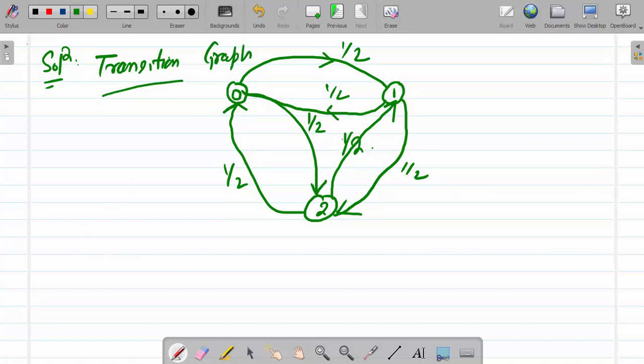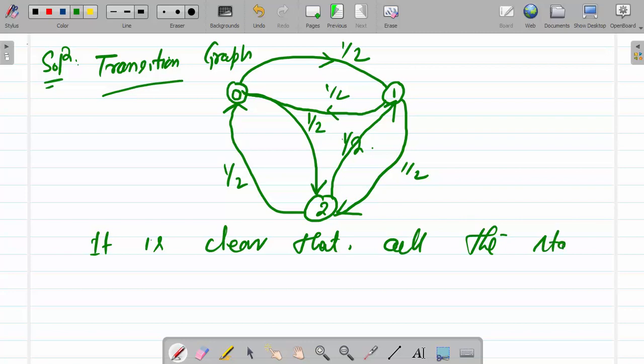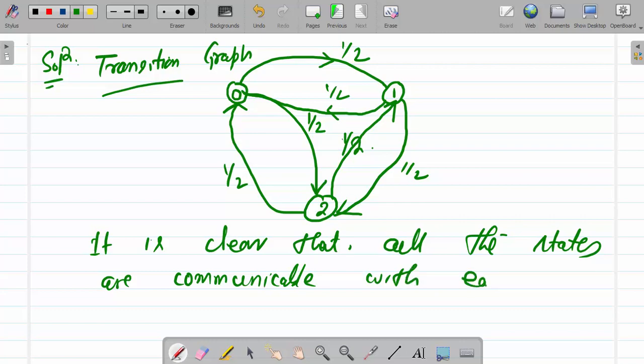Now from this transition graph, it is clear that all the states are communicable with each other. So the Markov chain is irreducible.